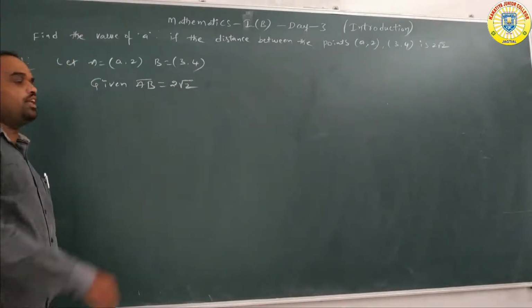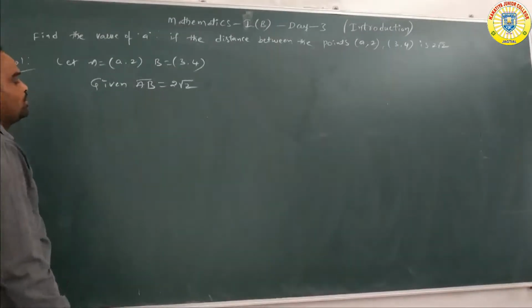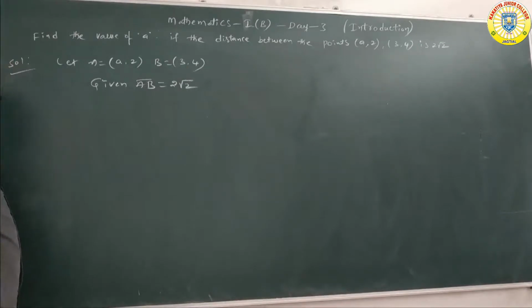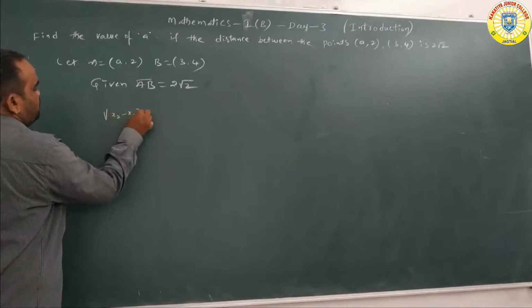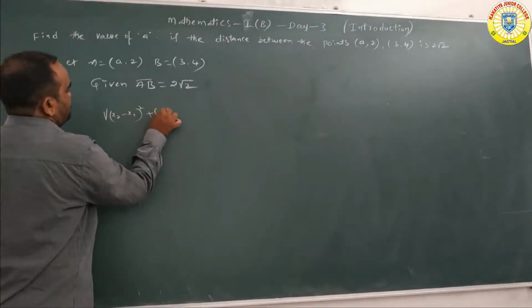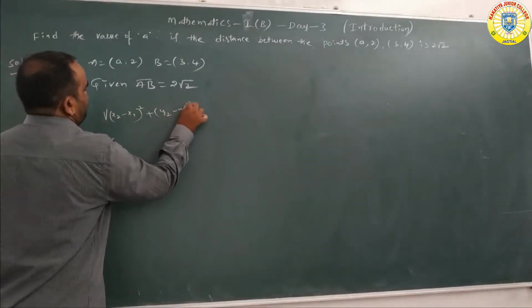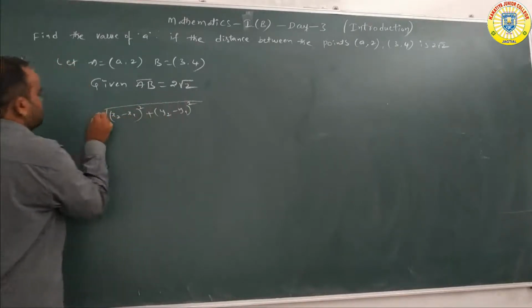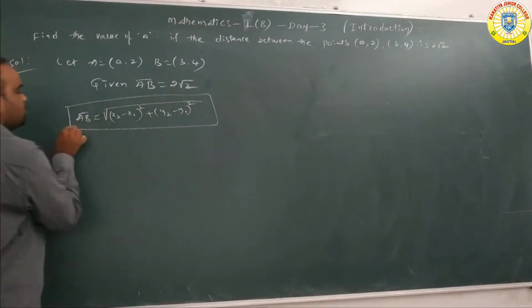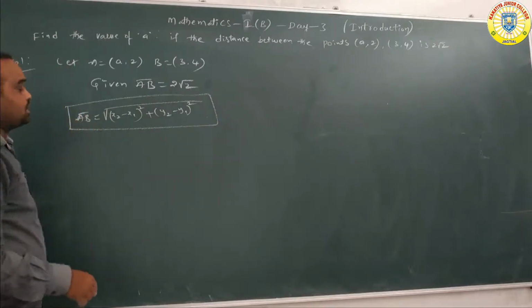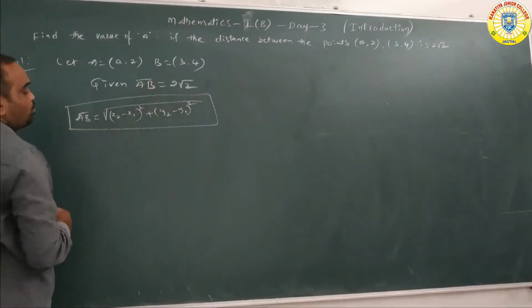We have the distance formula between two points: under root of x2 minus x1 whole square plus y2 minus y1 whole square. This formula we are utilizing, so AB bar is equal to 2 root 2.